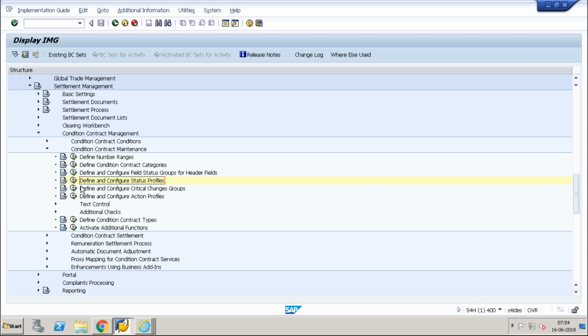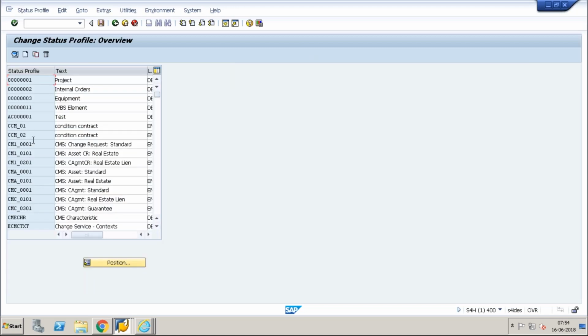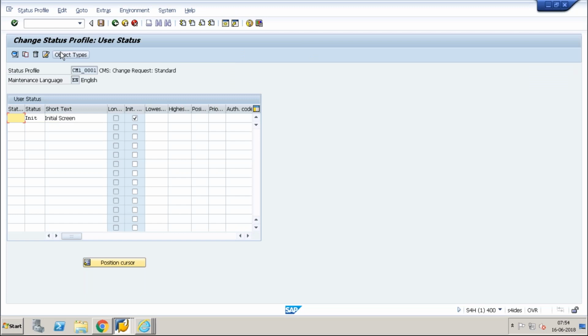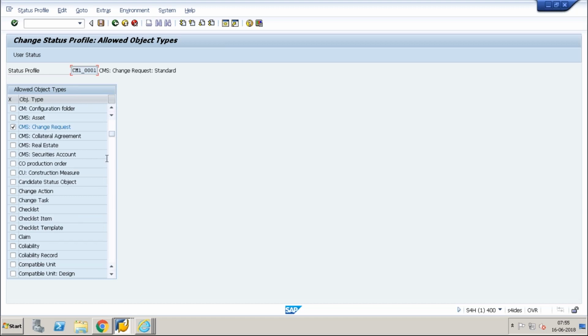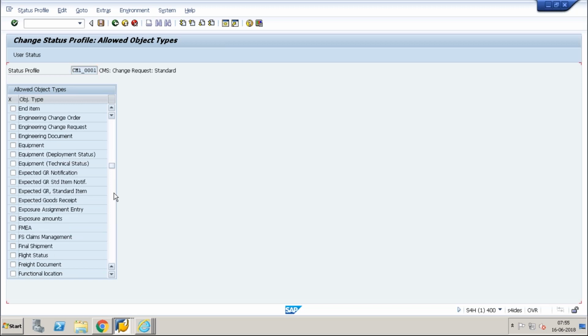So you can see here the system status. What are all the modules where this is available? You can just come here and go to the object types. These are all the modules where this user status is used. We have to enable whatever is required. For example, I have CM1_001, which I have activated for change, and also for my conditions.